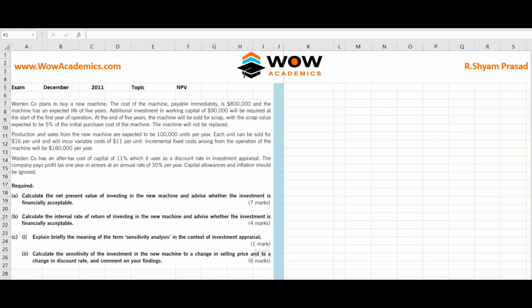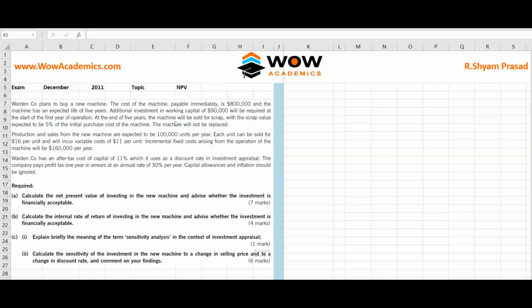So we'll start from the question. We'll read the question. Warden Co. plans to buy a new machine. The cost of the new machine is payable immediately. That is, the payment has to be made at the start of the year, the 0th year, and it is worth 8 lakhs. The machine has an expected life of 5 years. Additional investment in working capital is 90,000 and will be required at the start of the first year of the operation. So again, it is the 0th year.